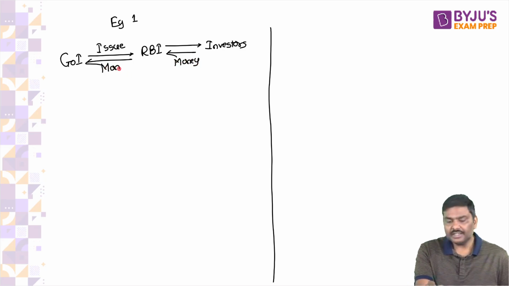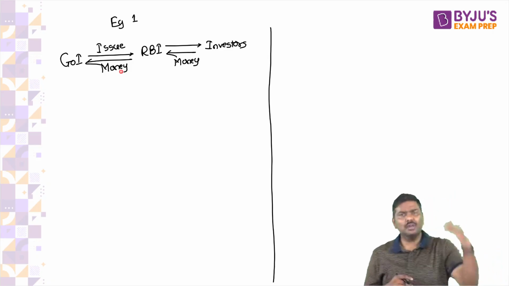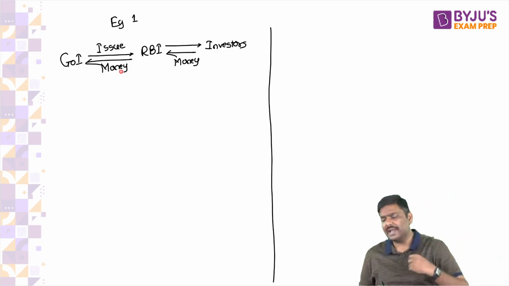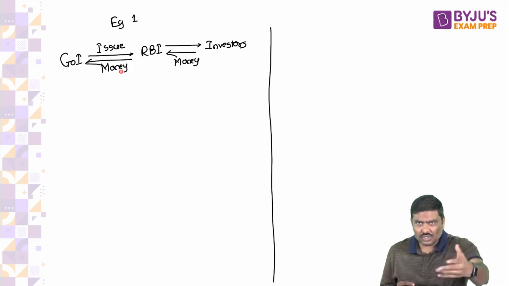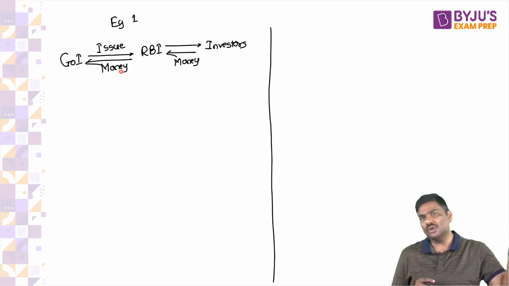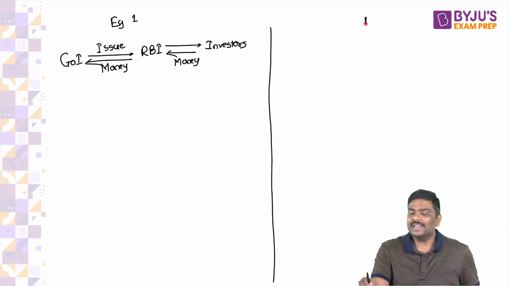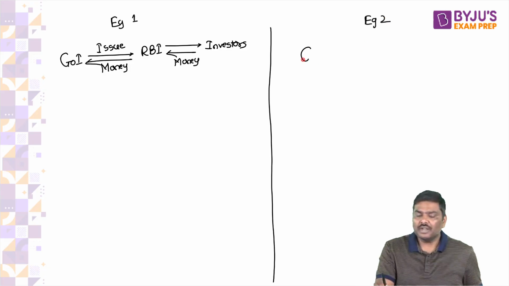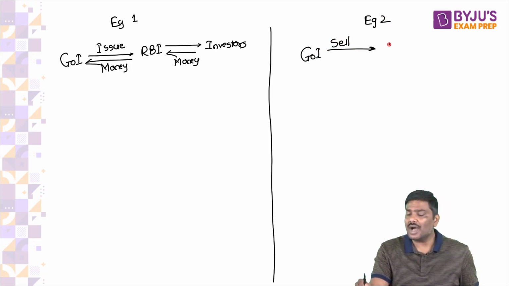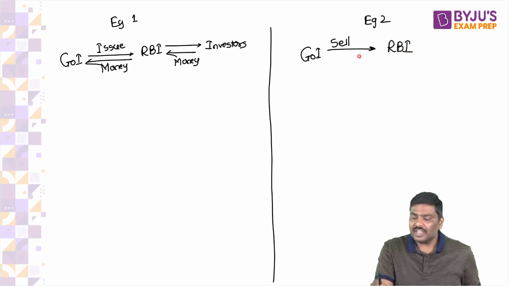I'll repeat it. Government of India will issue the bonds to RBI. RBI will sell the bonds to investors, collect the money, give it to Government of India. Example 2: Government of India will sell the bonds to RBI. RBI will give money to Government of India.